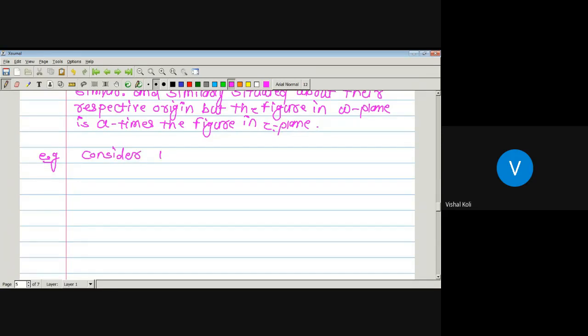Consider the transformation W equal to 2Z.